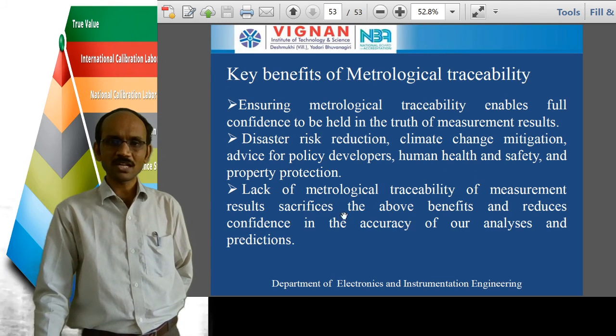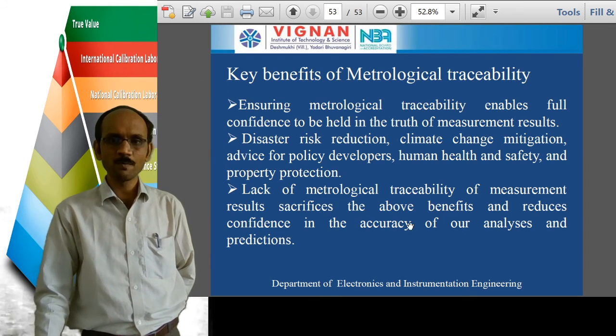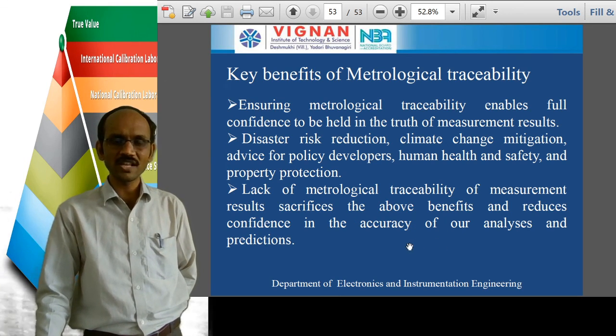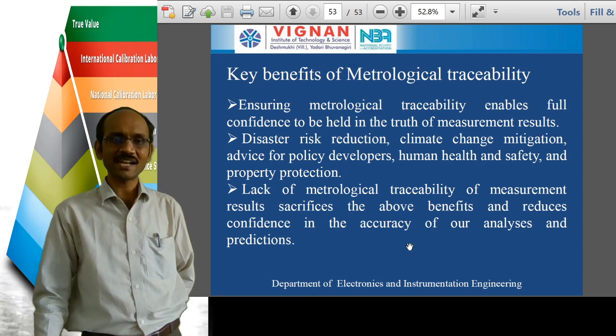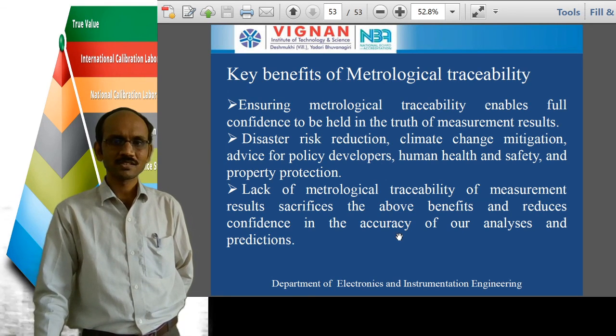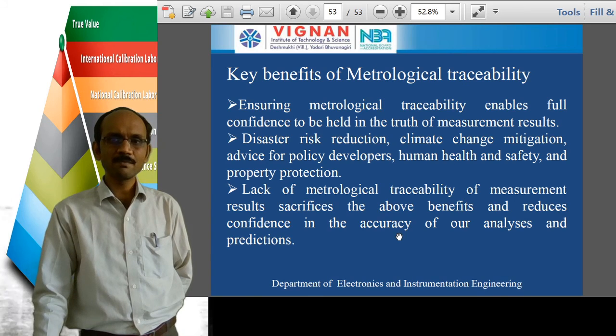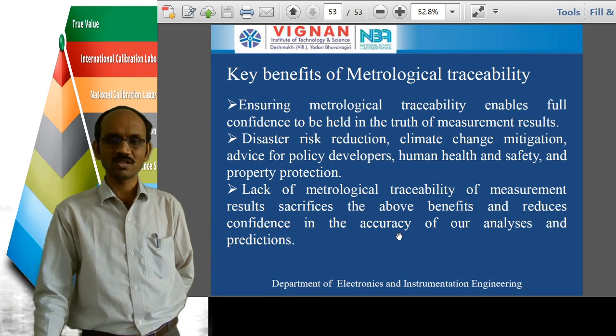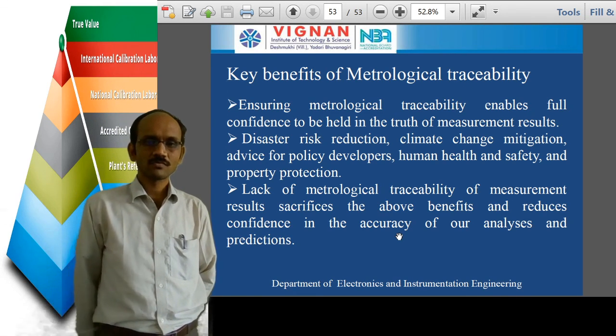So lack of metrological traceability of any measurement results sacrifices the above benefits and reduces the confidence in the accuracy of our analysis and predictions. So these are the key benefits of any metrological traceability. Okay, thank you.